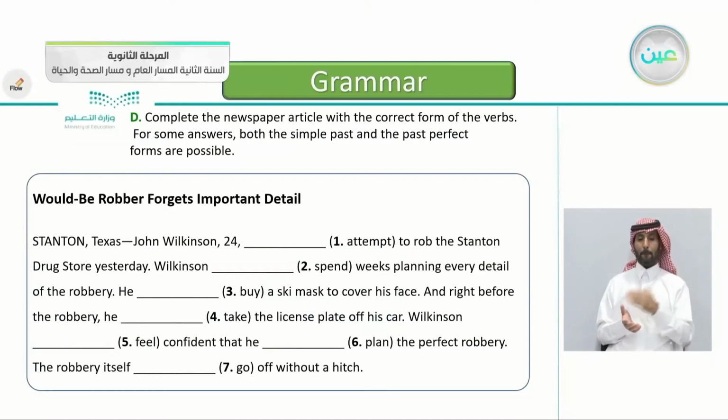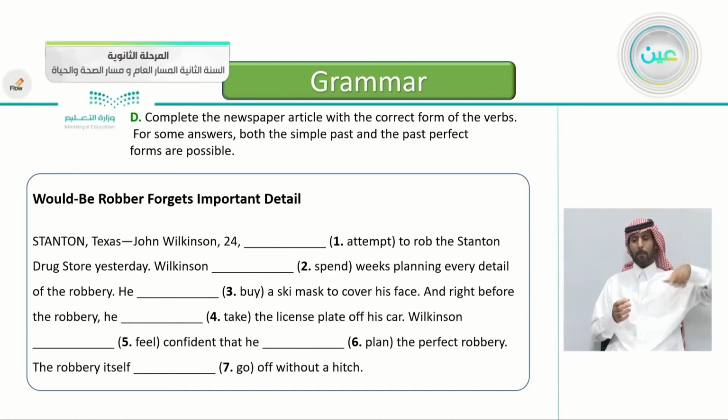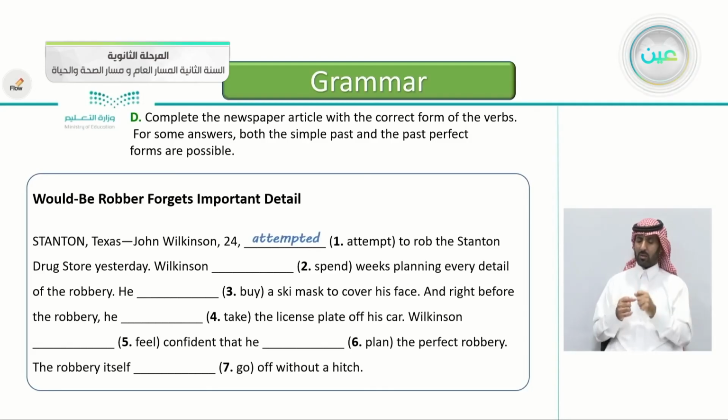Here, complete the newspaper article with the correct form of the verbs. For some answers, both the simple past and the past perfect forms are possible. So let's read it together. Stanton, Texas. John Wilkinson attempted to rob the Stanton drugstore yesterday. Yes, attempted. Here we use the simple past. Wilkinson spent weeks planning every detail of the robbery. Very good. Had spent. What about number three?